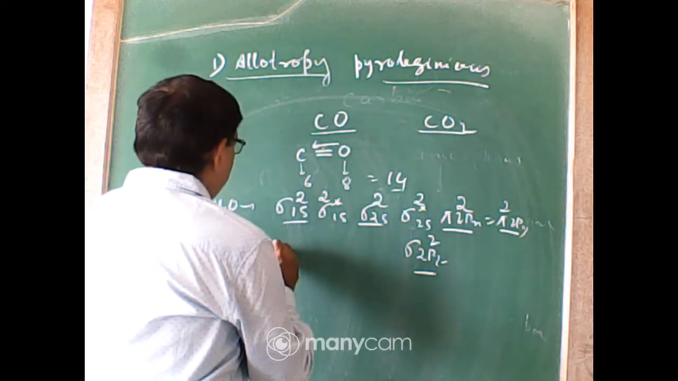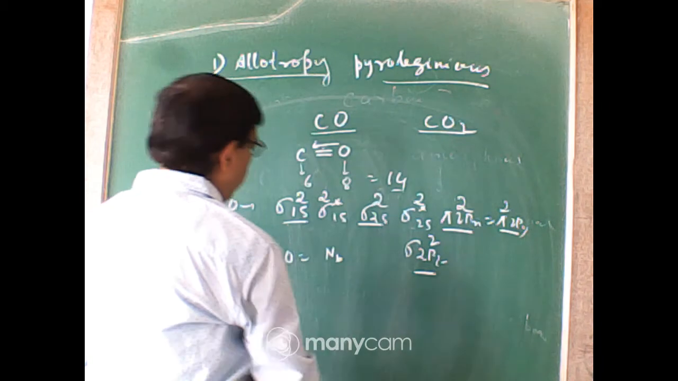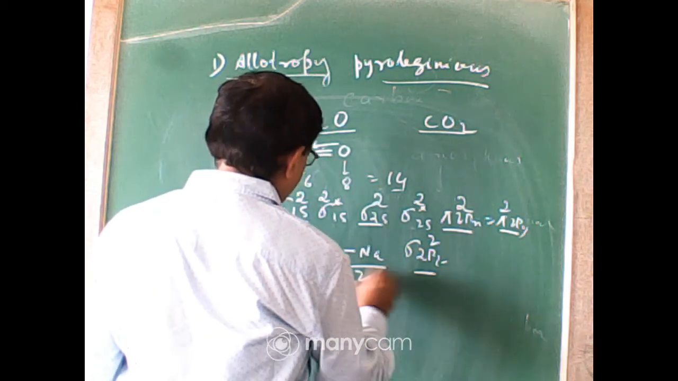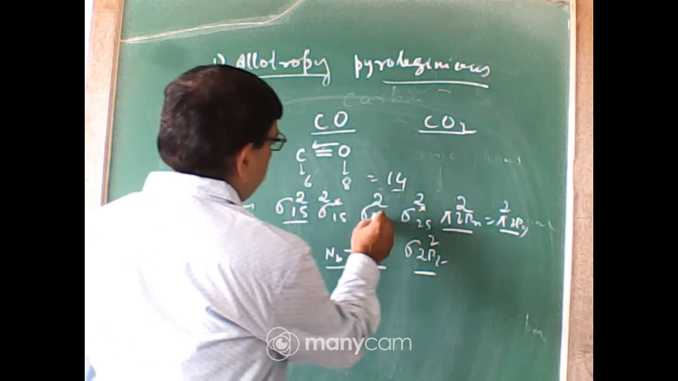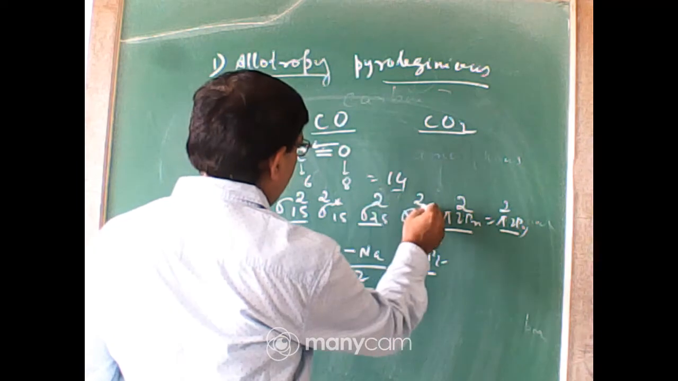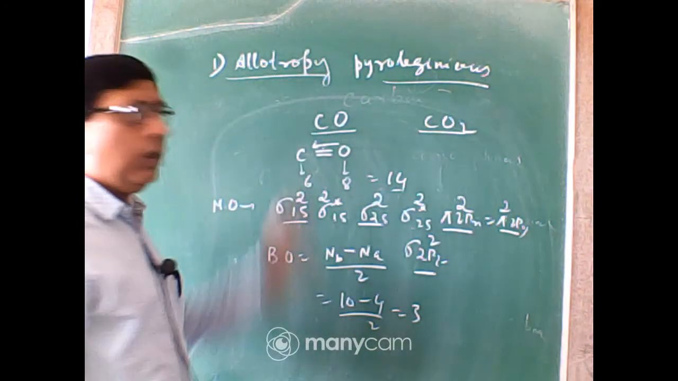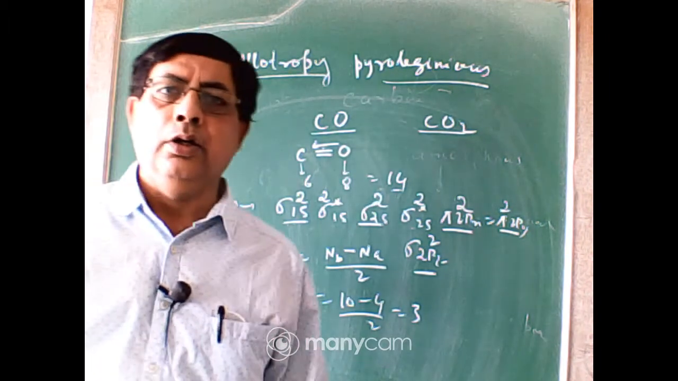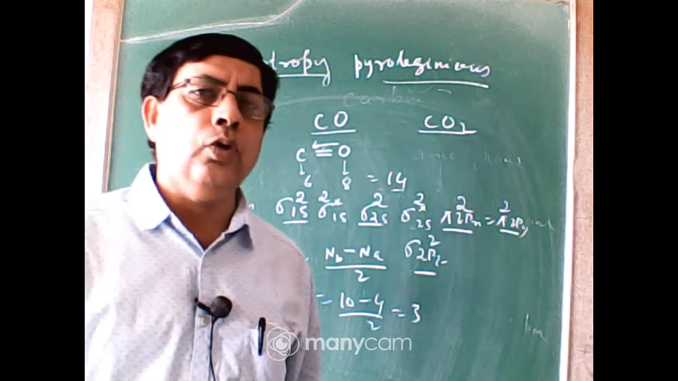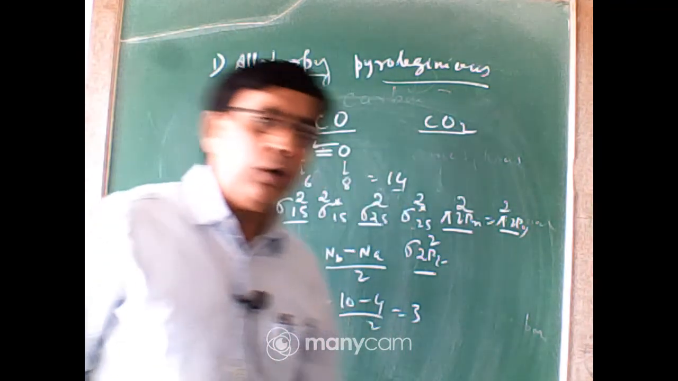So what is the formula for bond order? Bond order equals Nb, the number of electrons in the bonding orbitals, minus Na, the number in the anti-bonding orbitals, divided by 2. So Nb equals 2 plus 2, 4, 5, 6, 7, 8, 9, 10. And for the anti-bonding orbitals, 2 plus 2, 4. So (10 minus 4) by 2, that is 3. So the bond order of carbon monoxide is 3: 2 normal bonds between carbon and oxygen, and 1 coordinate bond from oxygen to carbon. This is the bond order.